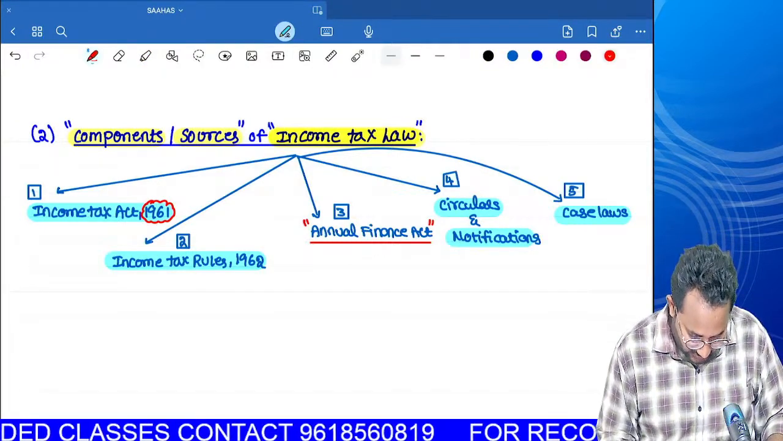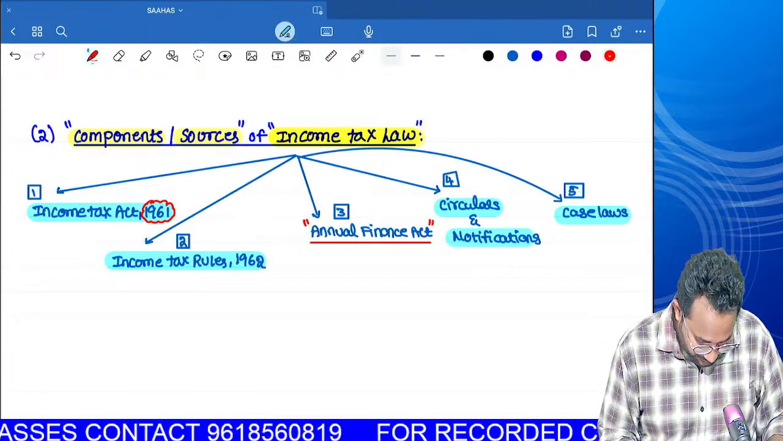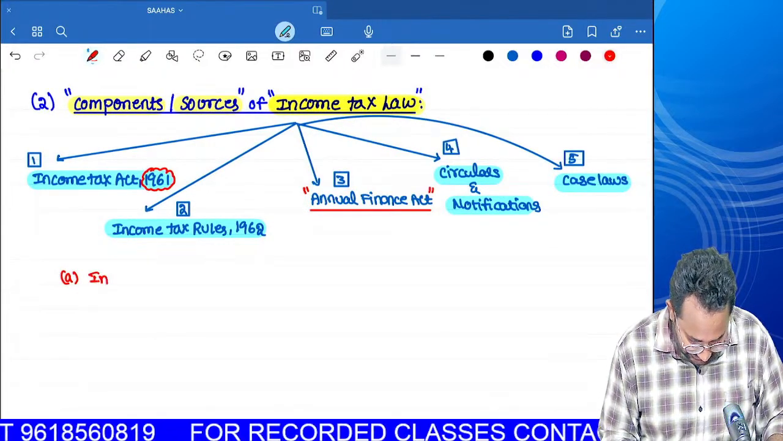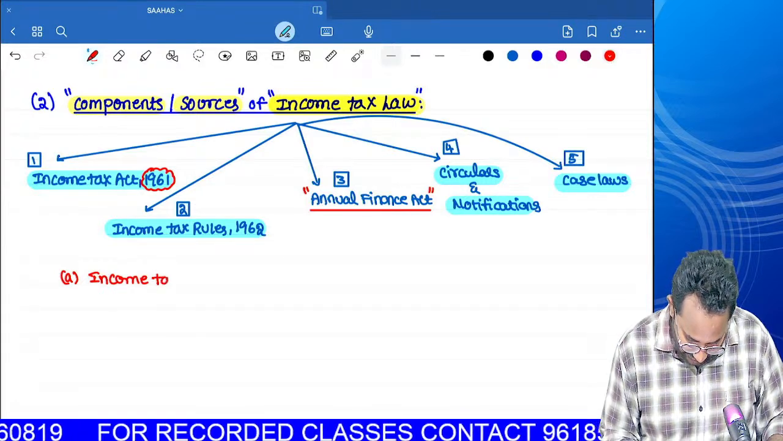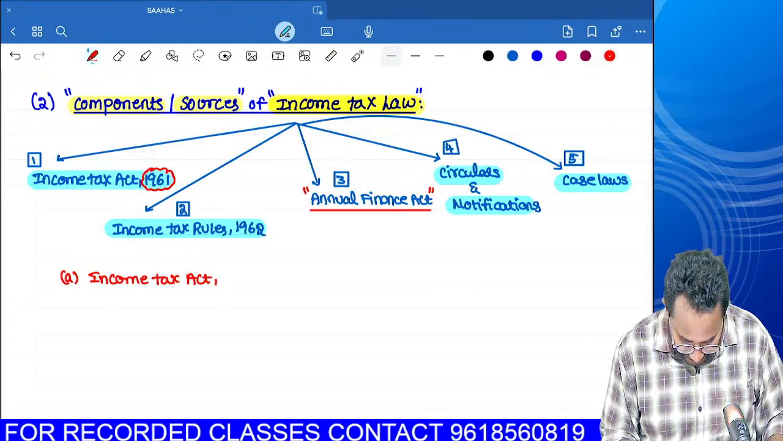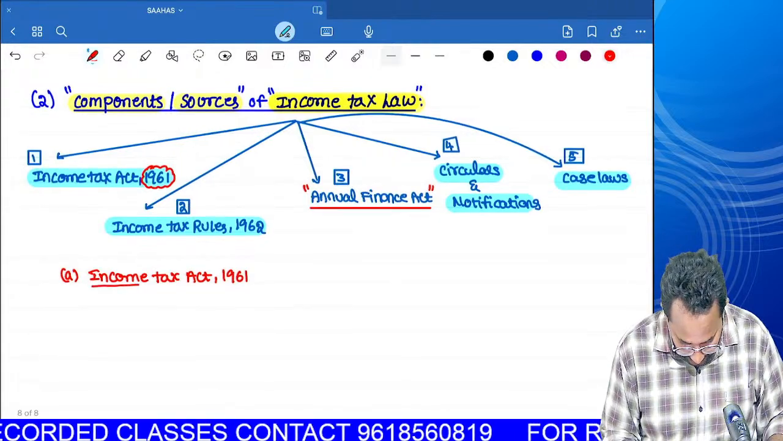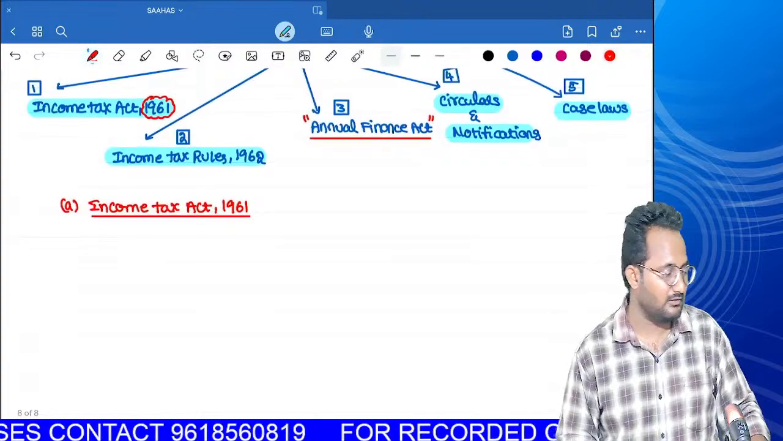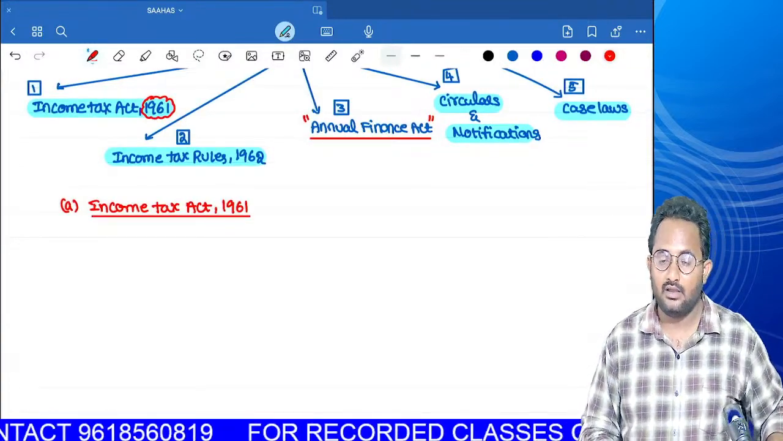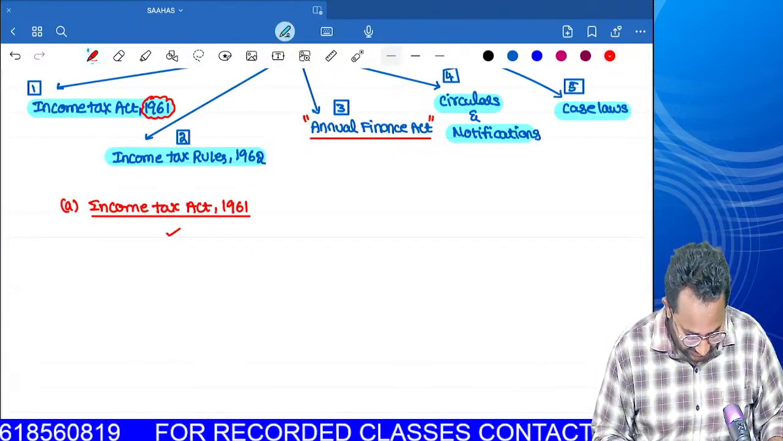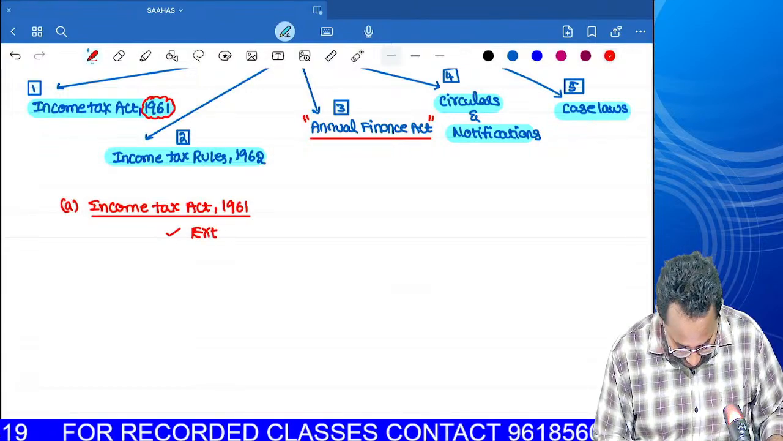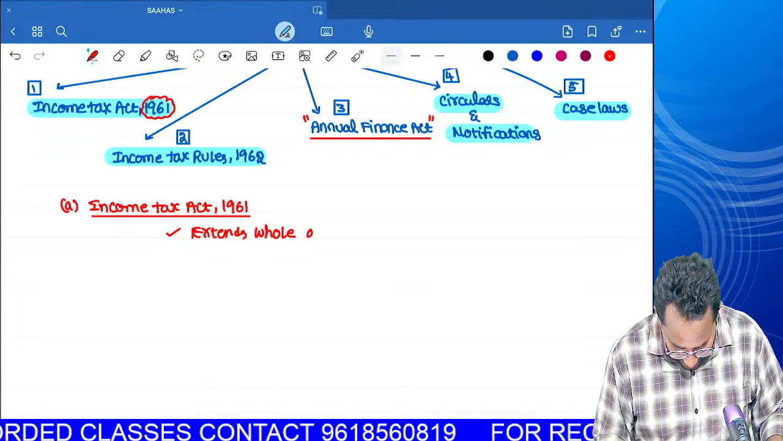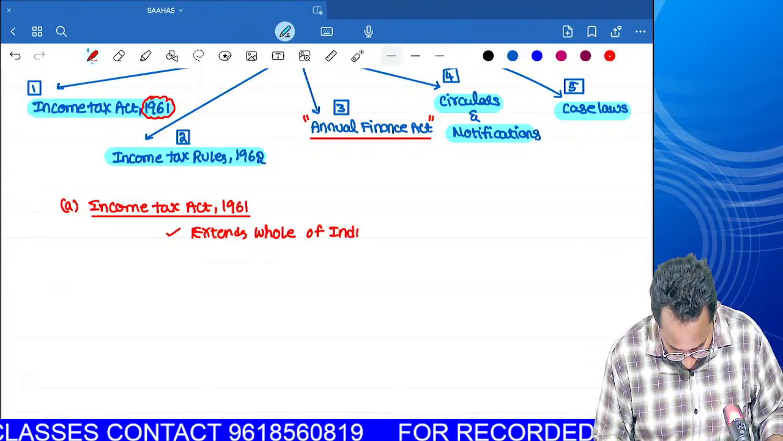Can you give me the heading for the first component? That is A, or you can write it as 1 also. Income Tax Act 1961. What are the things we have to learn about this component? Basic details only. It extends to the whole of India, including Jammu and Kashmir. This is a basic thing we know already.